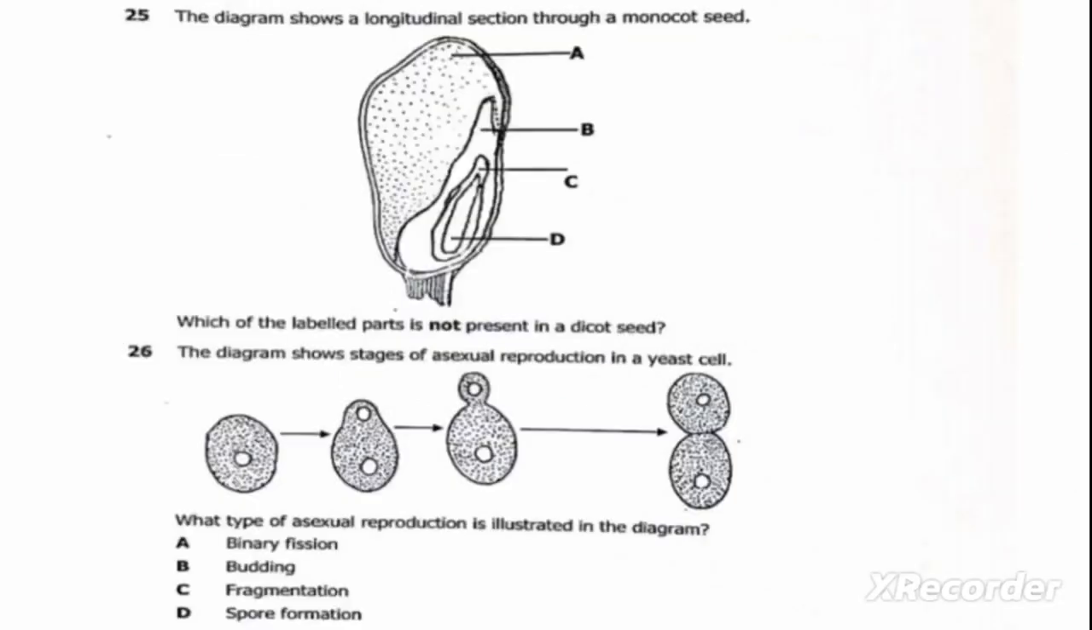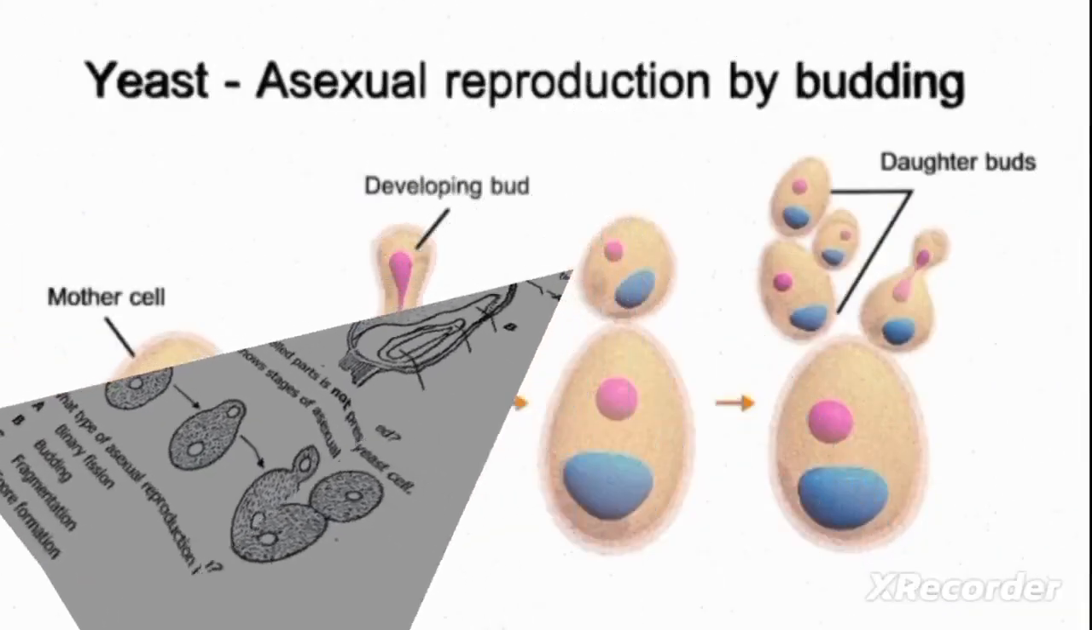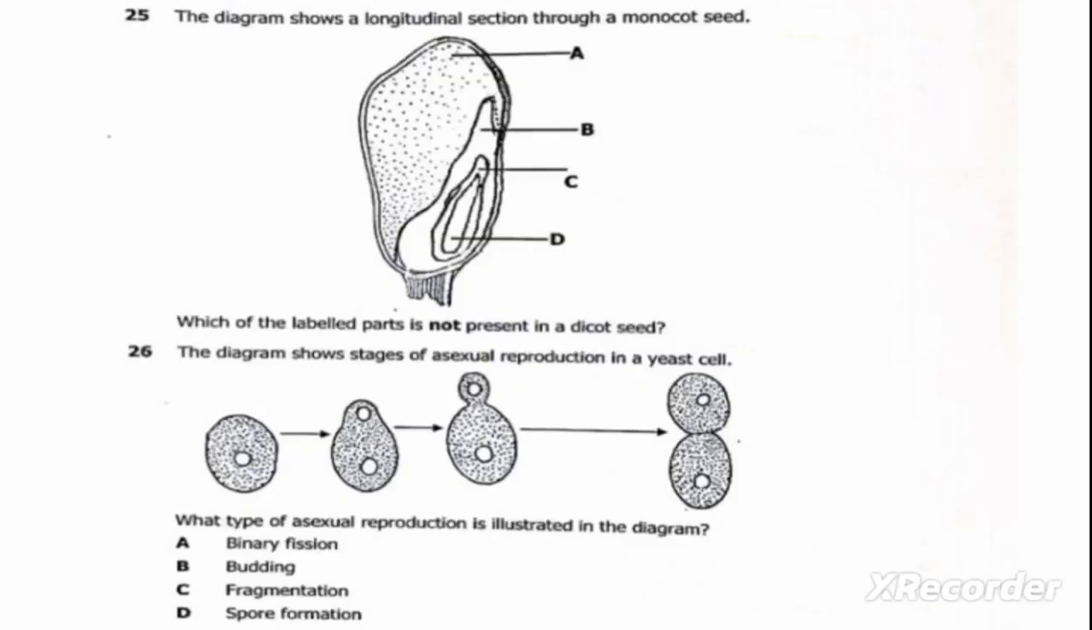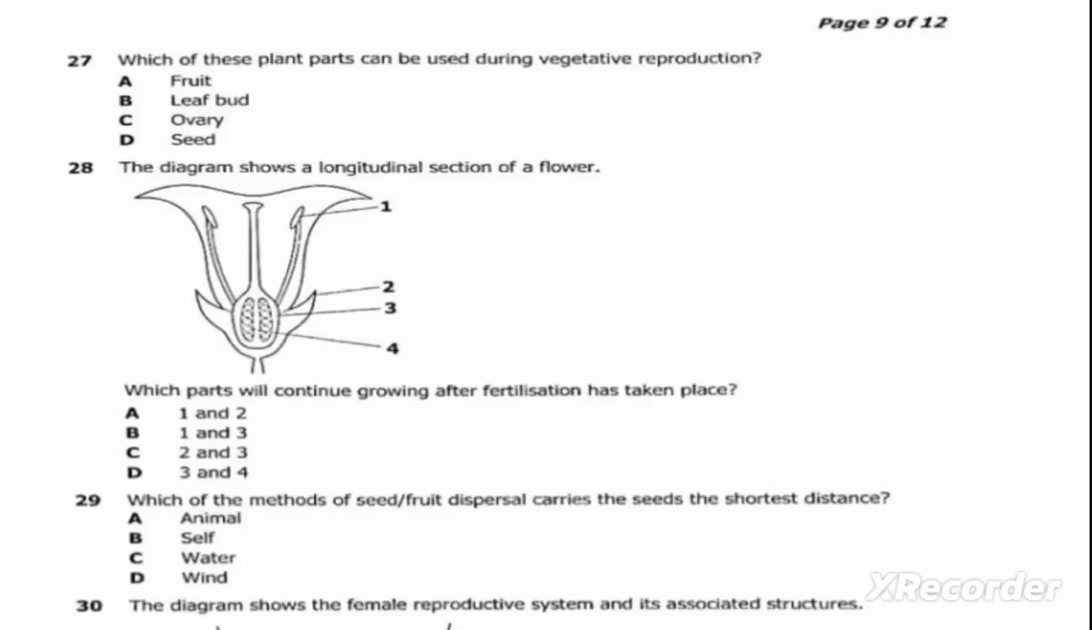Let us move on to the next question, which is question 27. Question 27, the question reads, which of these plant parts can be used during vegetative reproduction? A, fruit. B, leaf bud. C, ovary. D, seed.